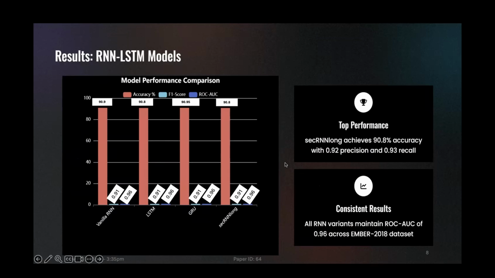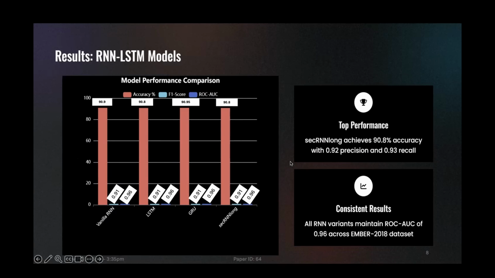So here we see the RNN and LSTM model results. Our top performer, our variant secRNNlong, achieves 90.8% accuracy with 0.92 precision and 0.93 recall. The chart shows the model performance comparison. You can see vanilla RNN's accuracy is 90.9, LSTM's accuracy is 90.8, GRU's accuracy is 90.95, and our variant secRNNlong is 90.8, which is almost the same as vanilla RNN.